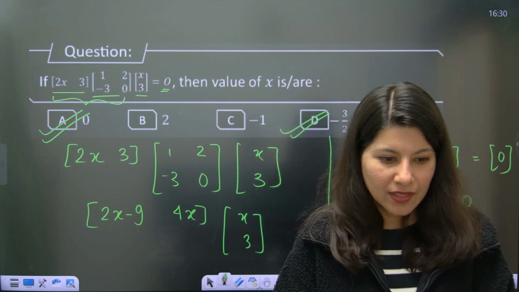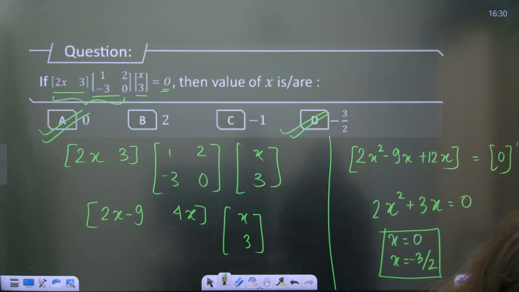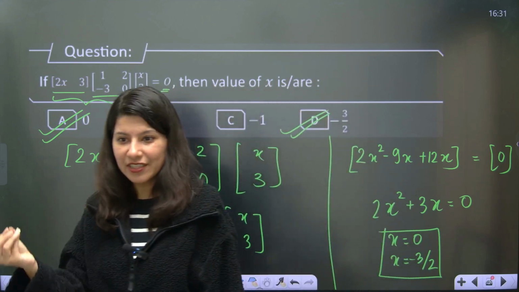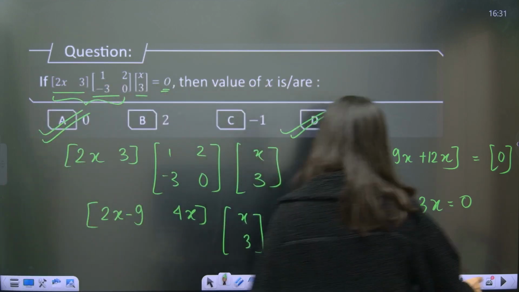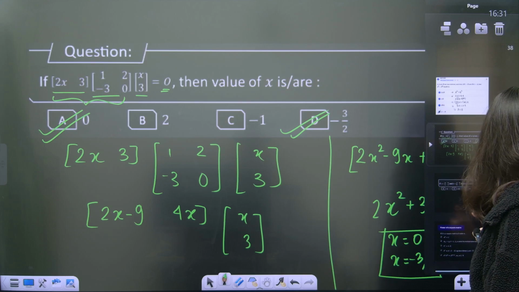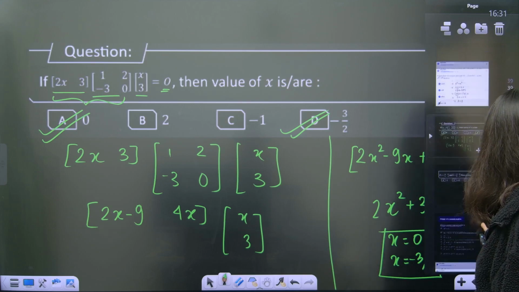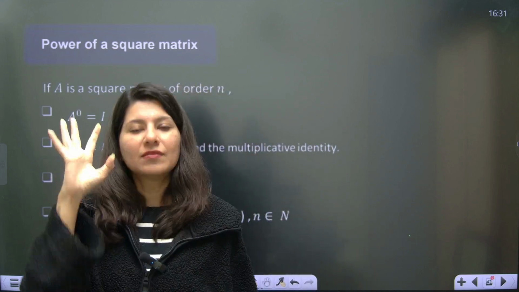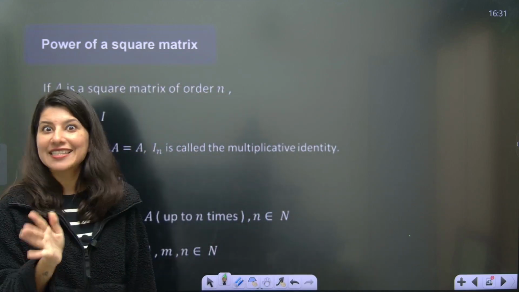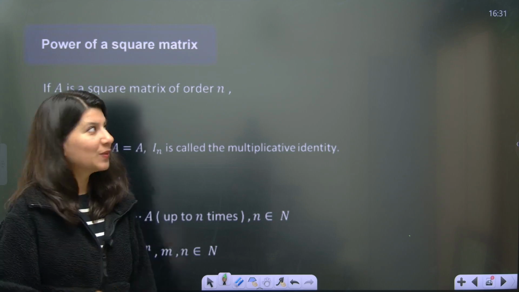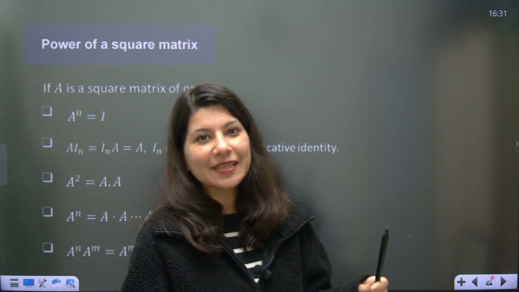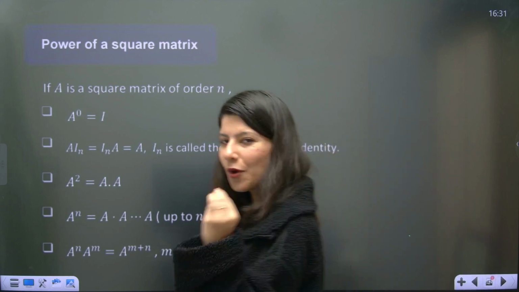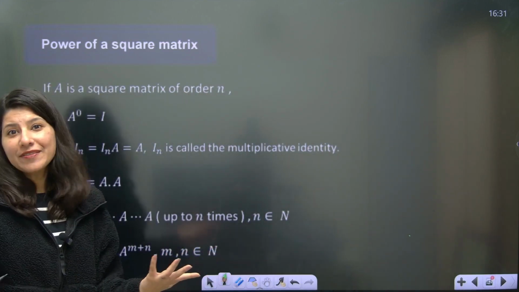What do you think? What is your rough gut feeling? Are you finding it easy? Are you finding it difficult? Do let me know. And also at any point of time, if you are having any doubt, you can just write the timestamp and I'll reply to you. Do not hesitate in writing the timestamp. Even if you find something funny, something not funny, anything, just comment. This is the only way we can interact.